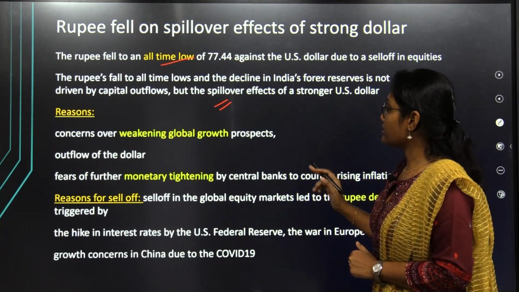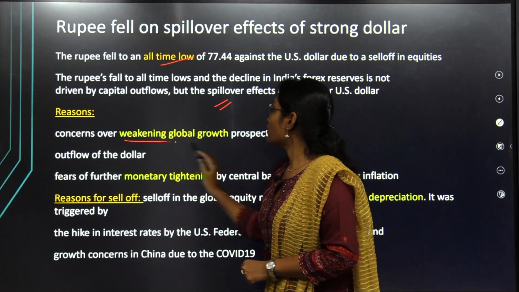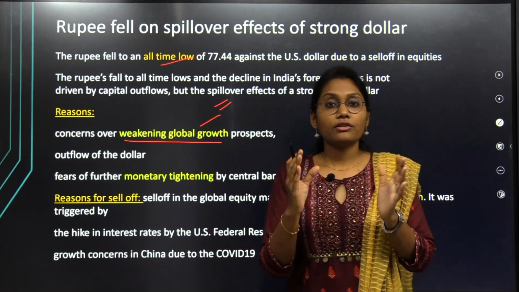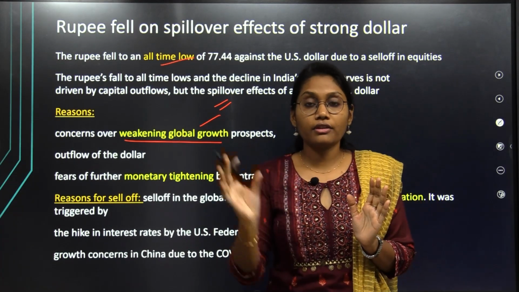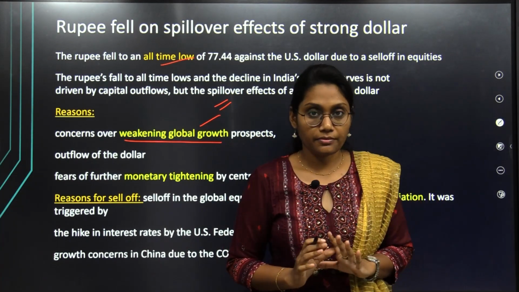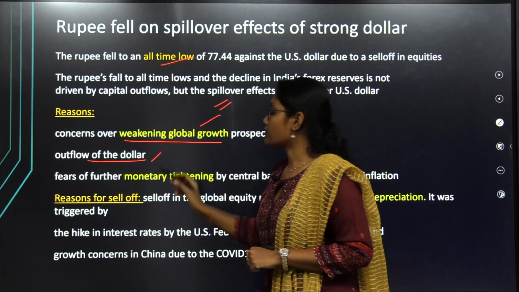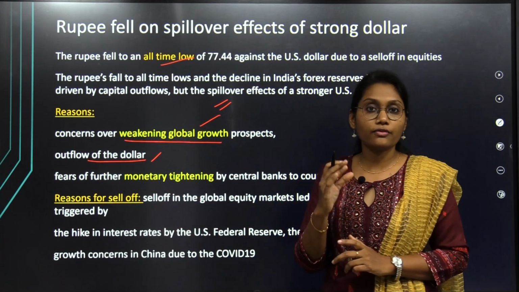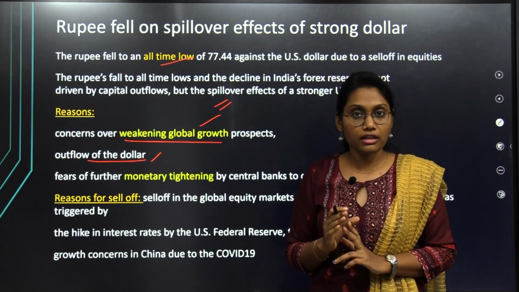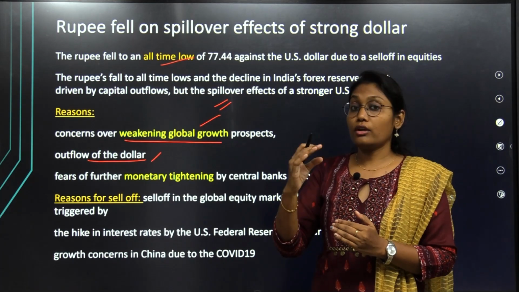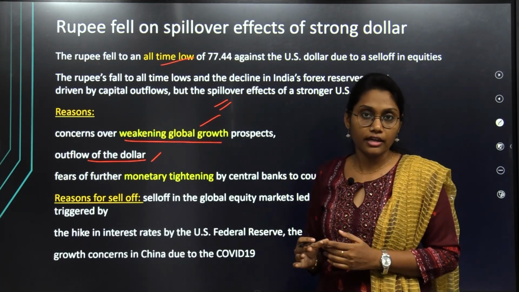And if we see the reasons for this, there are concerns over weakening global growth. Because of these concerns, the value of the currency is depreciating. One more reason is the outflow of the dollar. The forex reserves of the Government of India are going down, and the dollar outflow is going higher and higher.